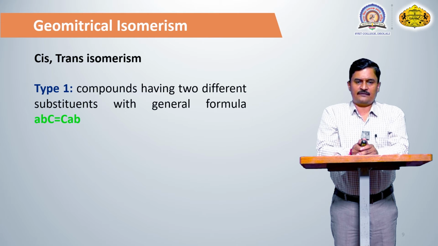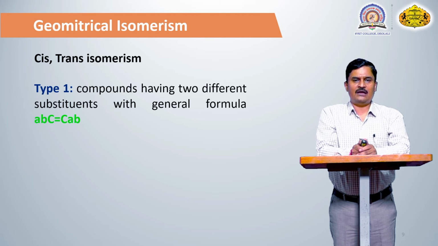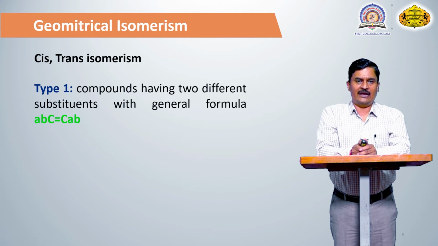There are three types of isomers. In type one, the compound has two different substituents, meaning each olefinic carbon is attached to two types of substituent, A and B. Carbon 1 is attached to A and B, and carbon 2 is attached to A and B, so there are only two types of substituent.